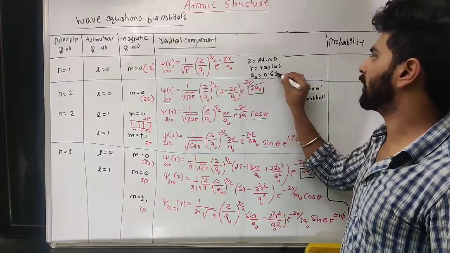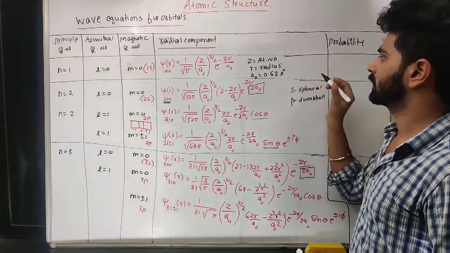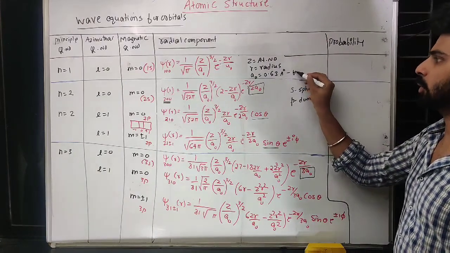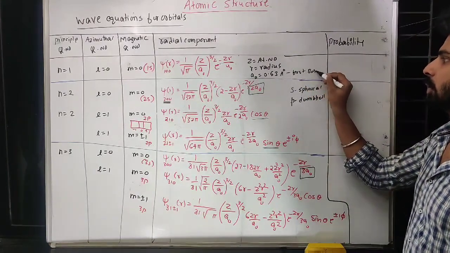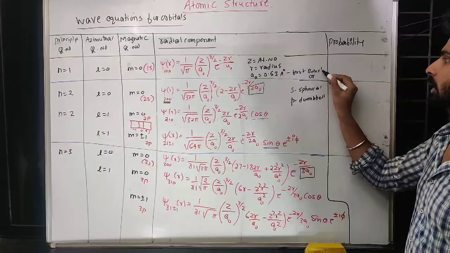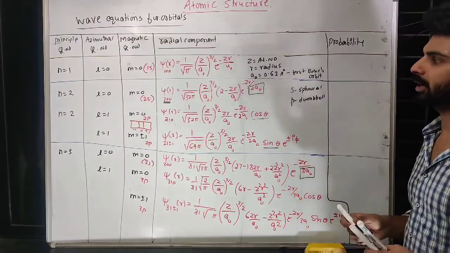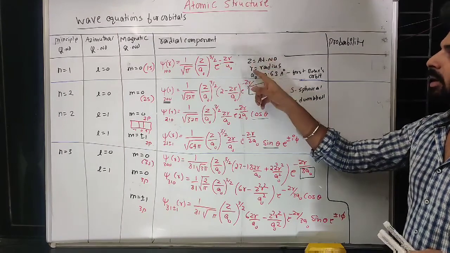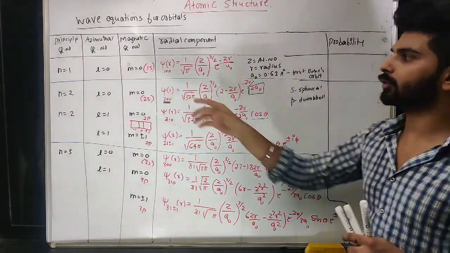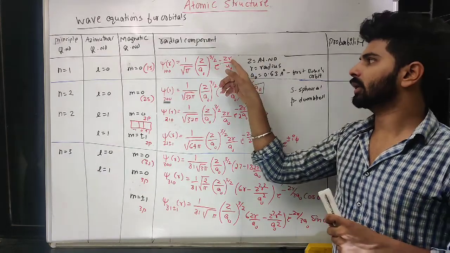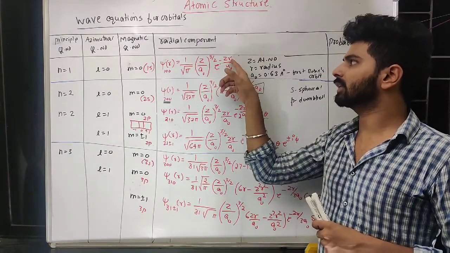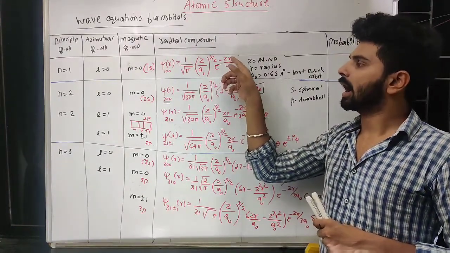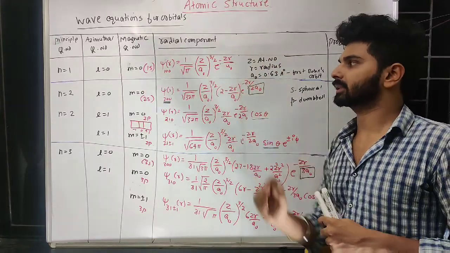This is 0.53 angstrom, the first Bohr orbit of hydrogen. So a naught has a fixed value, z is atomic number, and radius is what we have to calculate for 1s. If you solve this problem, you will get the radius r equal to some value for 1s.